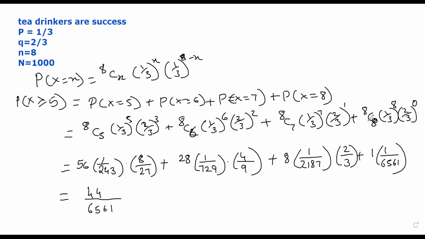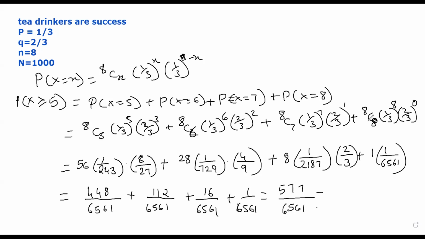So it will be 448 plus 112 plus 16 plus 4 whole thing upon 6561. The probability is 577 upon 6561. So it is 0.087943 whatever. Now this is the probability that out of 8 people 5 or more are tea drinkers.